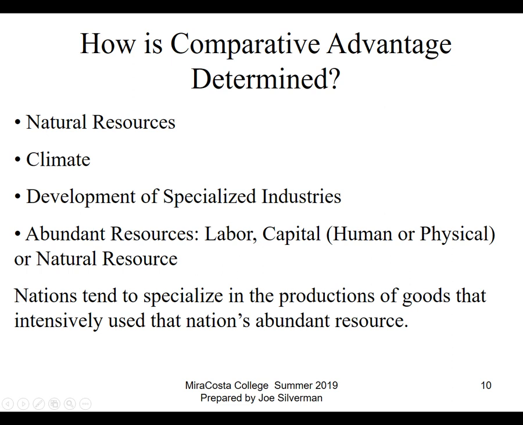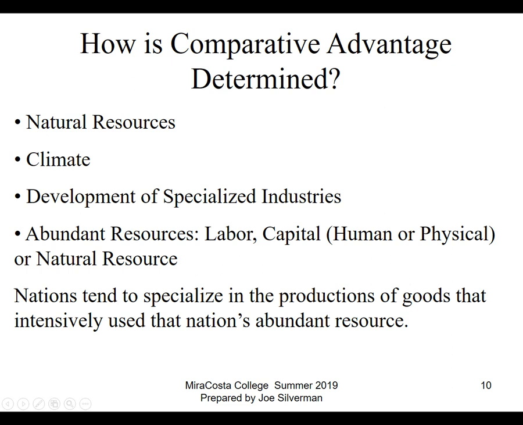Another source of comparative advantage should be something like climate. We export a lot of food products that grow in a temperate climate. So we export things like corn and wheat and soybeans. They tend to do well in the kind of climate that we have, but we import food that is grown in tropical climates, things like bananas and coffee and pineapple and sugar and stuff like that. So countries that have, let's say, a tropical climate would have a comparative advantage in the production of those kinds of crops.